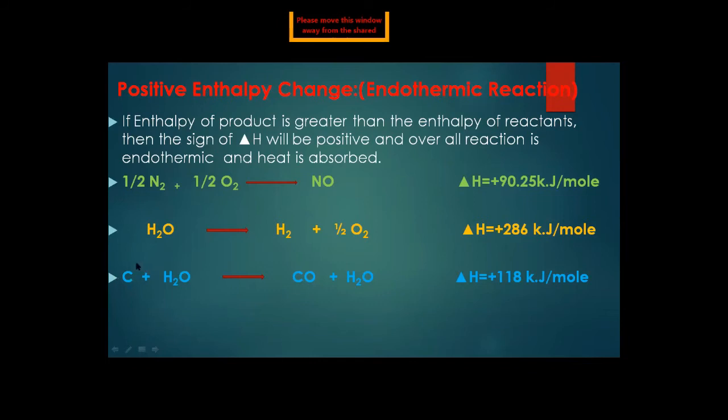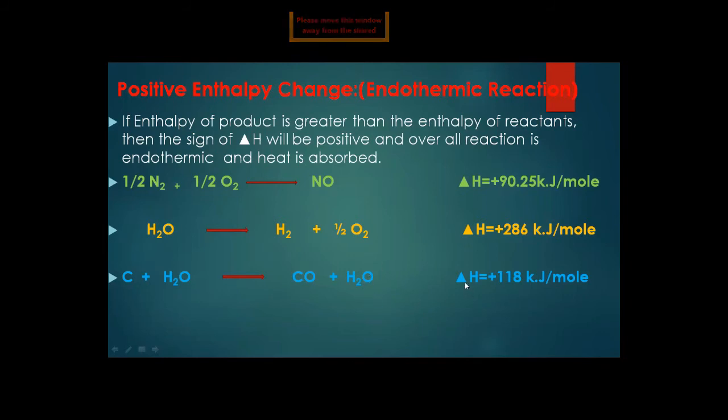See, carbon or coal: 1 mole of carbon and 1 mole of water react together. What will they form? It will form carbon monoxide gas plus hydrogen gas. Sorry, here hydrogen gas, not water, is present. So 1 mole of carbon plus 1 mole of water form 1 mole of carbon monoxide and 1 mole of hydrogen.